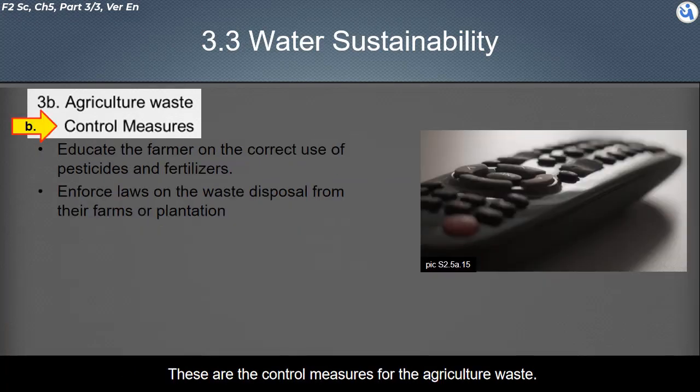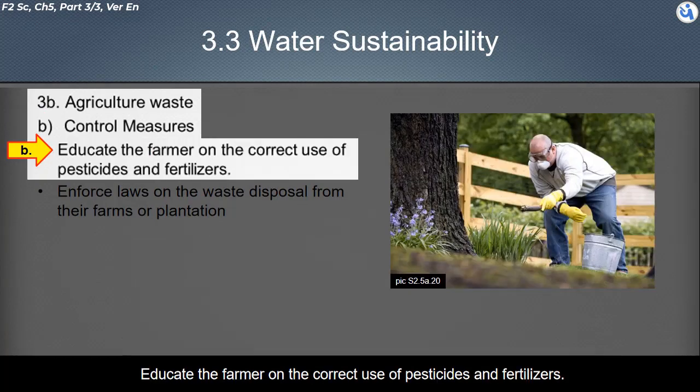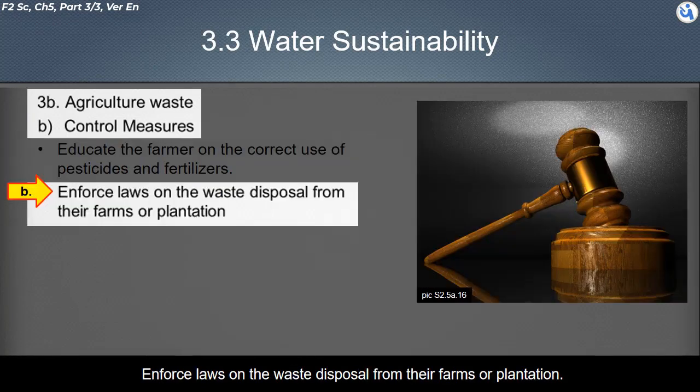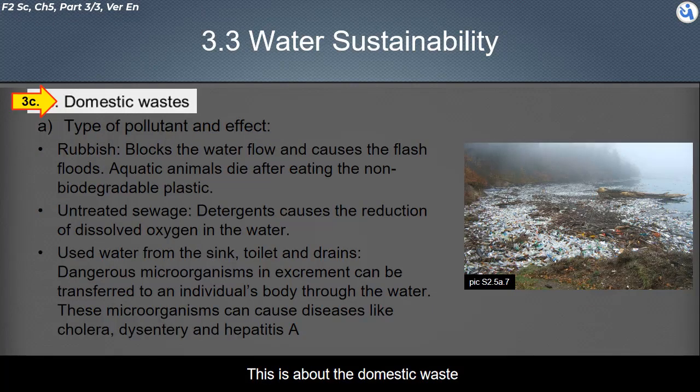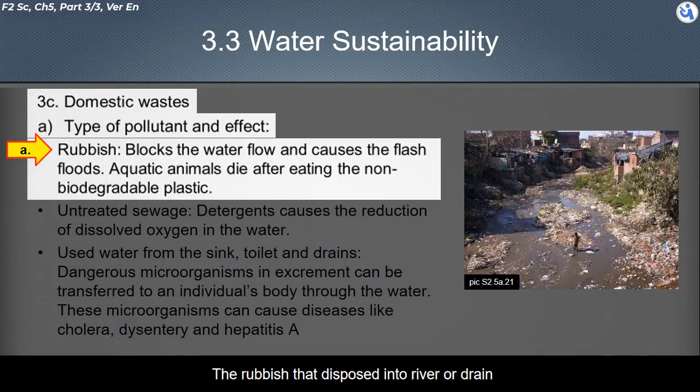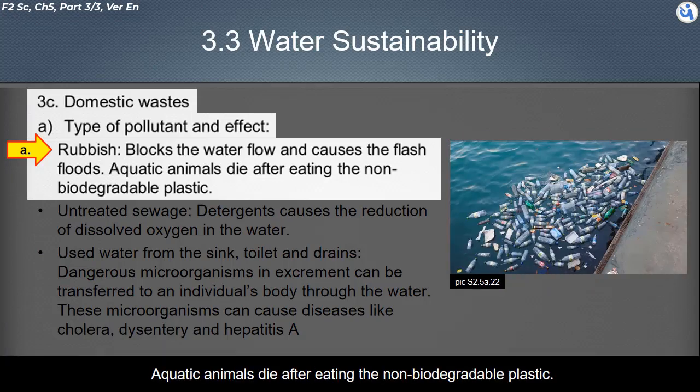These are the control measures for the agriculture waste. Educate the farmers on the correct use of pesticides and fertilizers. Enforce laws on the waste disposal from their farms or plantations. This is about the domestic waste. The rubbish that is disposed into river or drain blocks the water flow, and causes flash floods. Aquatic animals die after eating the non-biodegradable plastic.